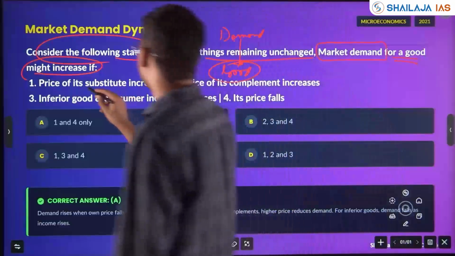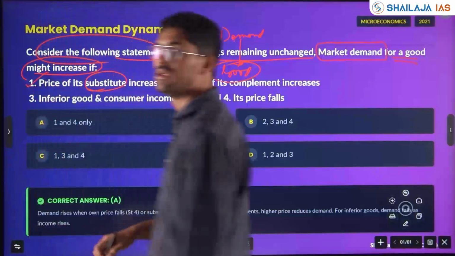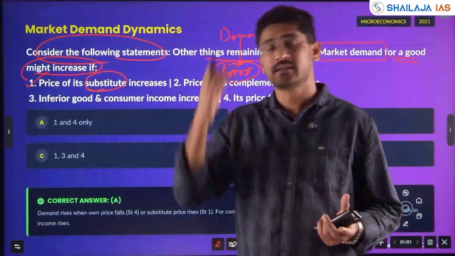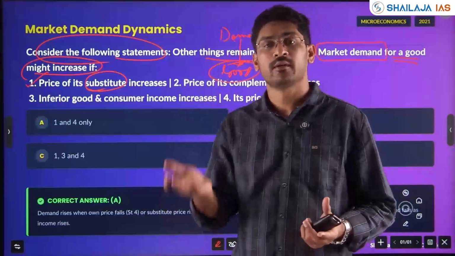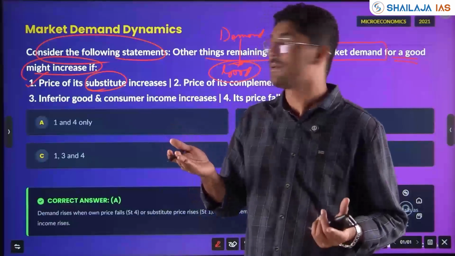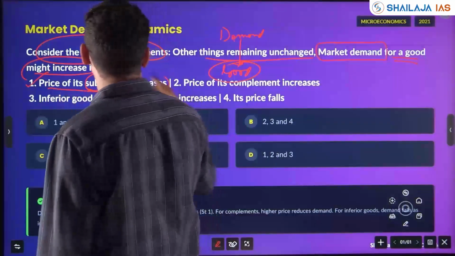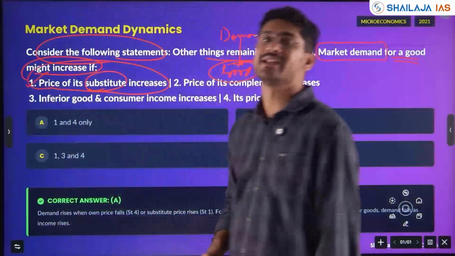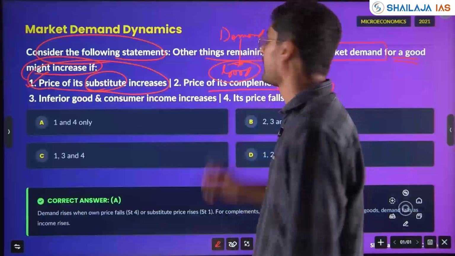Yes, if the price of its substitute increases, obviously, for example, Good Day is there and one more company's biscuit is there. Okay, if one company's price rises, then demand for the other biscuit will increase because the price of its substitute has increased. Statement 1 is correct. Price of its complement increases.